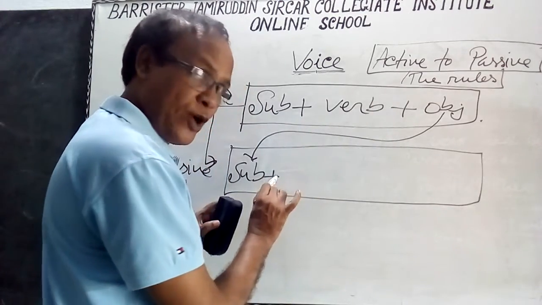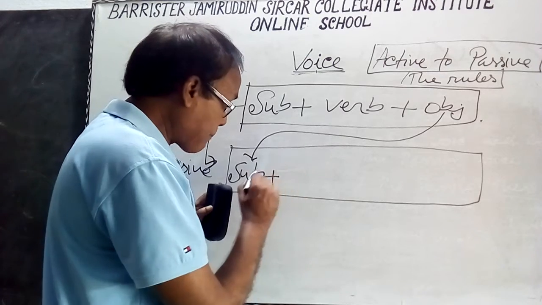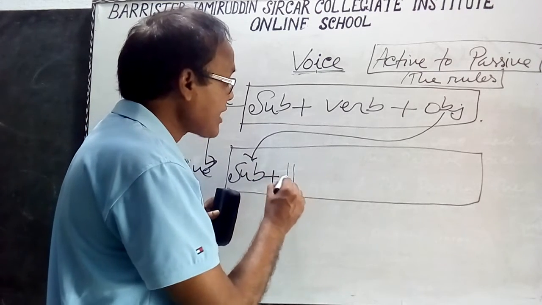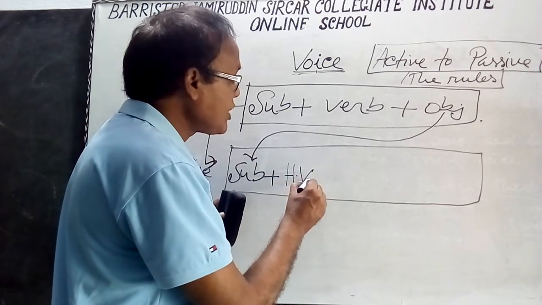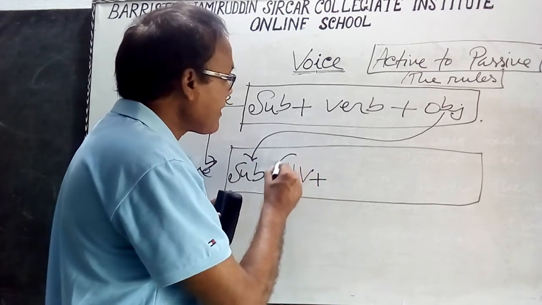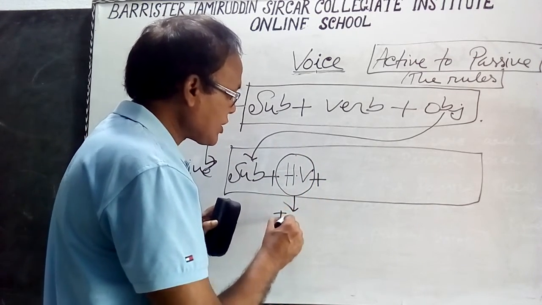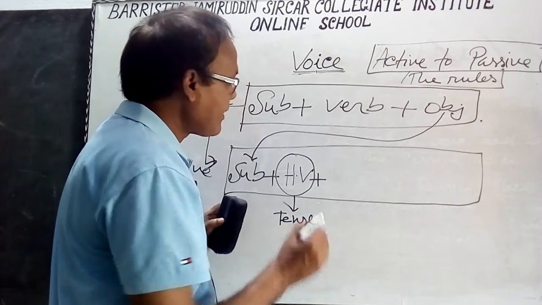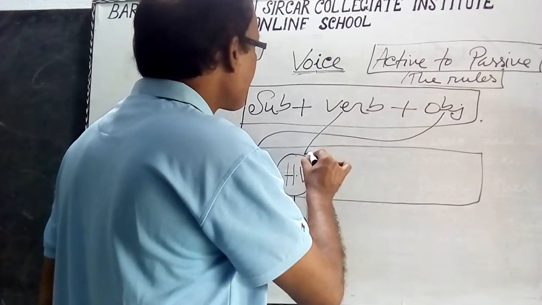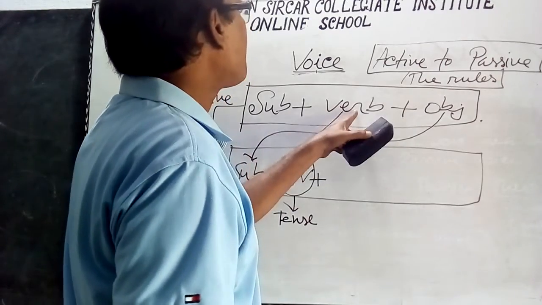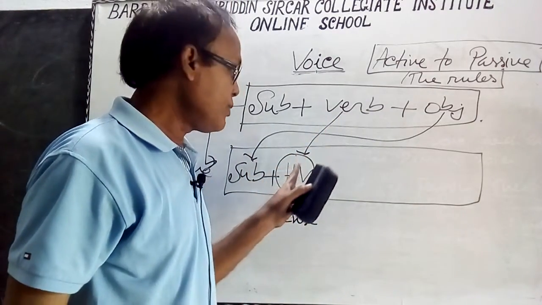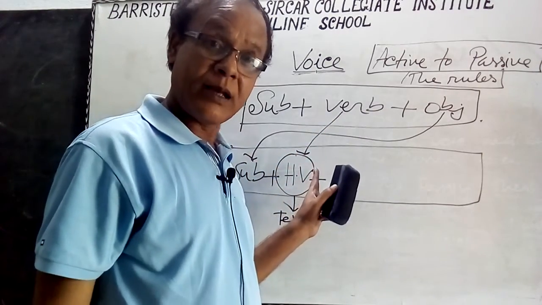In the passive voice, after the subject there will be some auxiliary verb, according to the tense of the verb of the active voice.